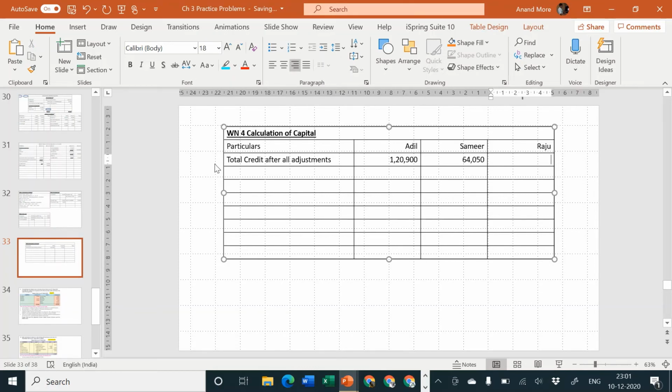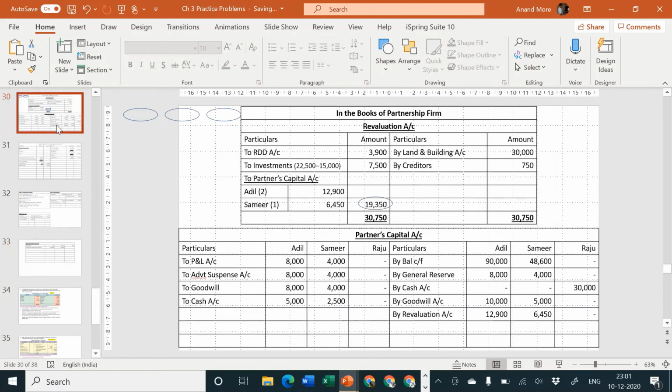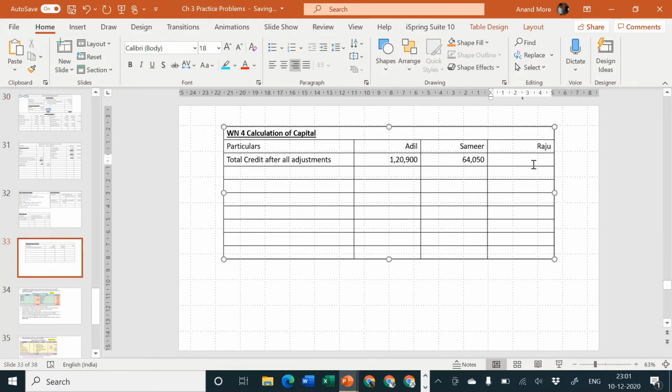Raju's total credit is quite easy. Total credit of Raju is 30,000. There is no totaling required. I am going to write 30,000 as it is.